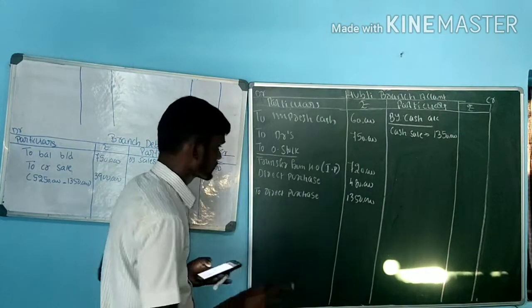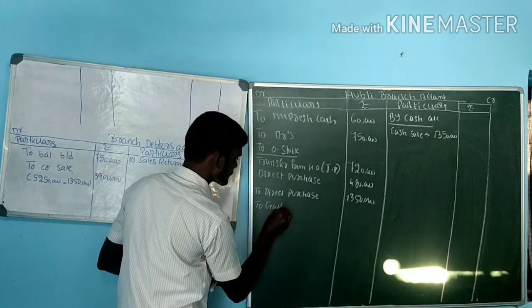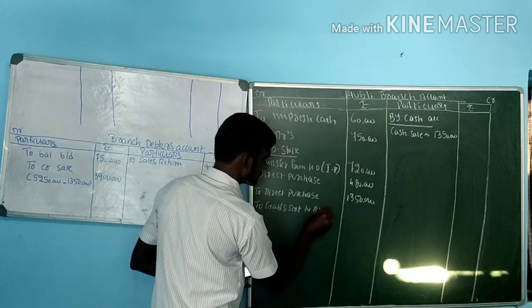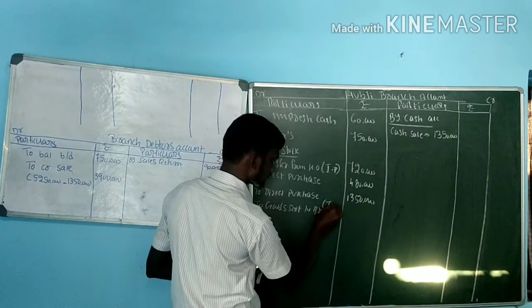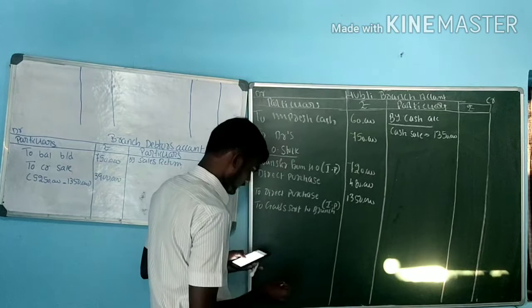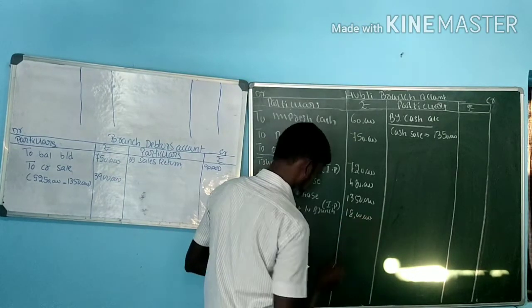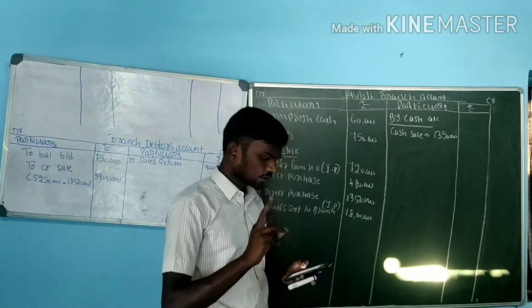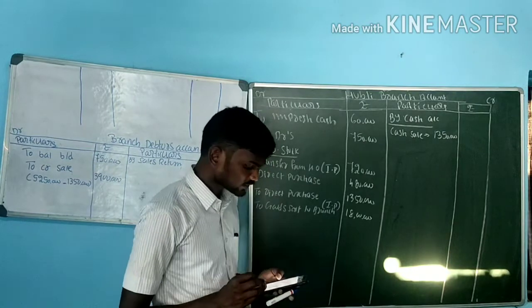Goods sent to branch, that is debit side. But at what price here? Here it comes under invoice price. Value is how much? That is 18 lakh. Next one, transfer from head office for petty cash expenses, rupees 75,000.